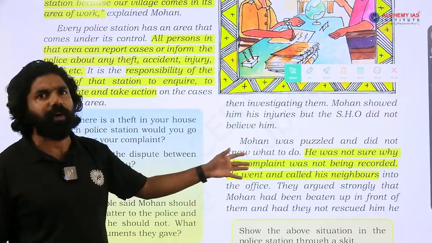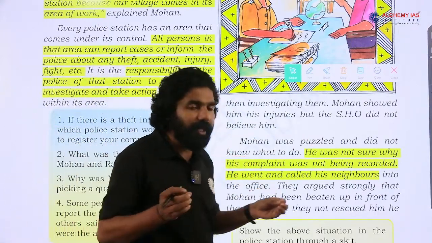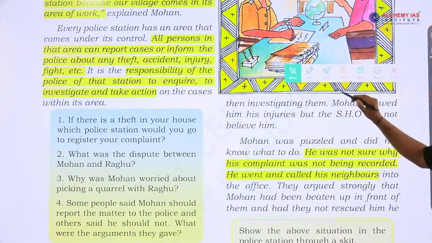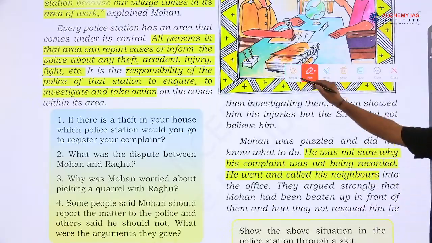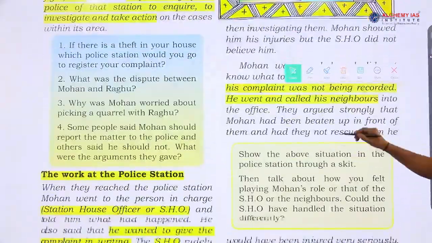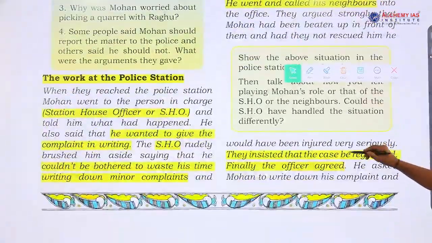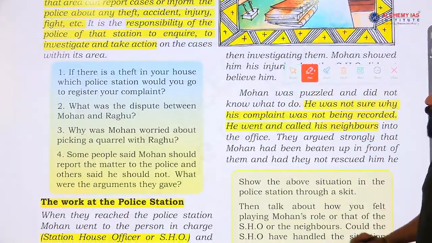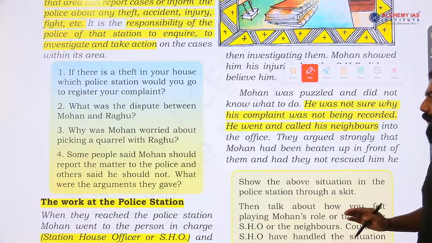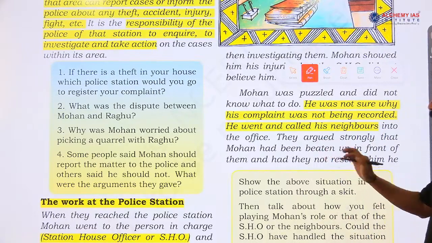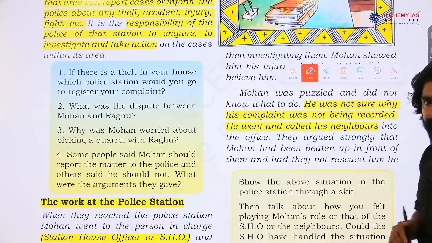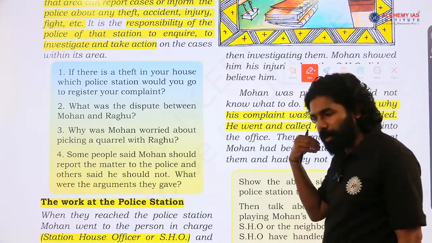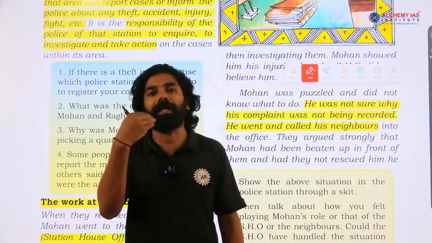Then he was confused why the SHO is not ready to write and consider the case that he was reporting to that police station. Next. Then finally, with the help of a friend, Mohan discussed the matter, and they agreed to insist that the police officers take this report because Mohan was beaten up by Raghu and his helper.